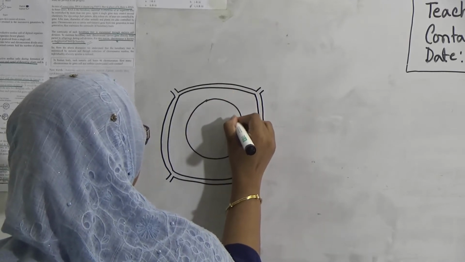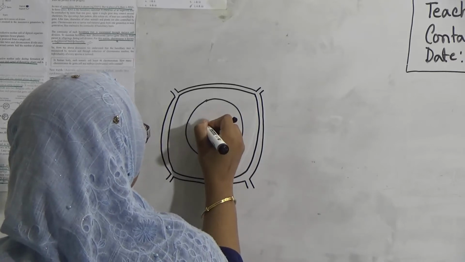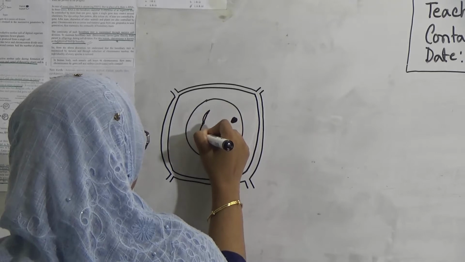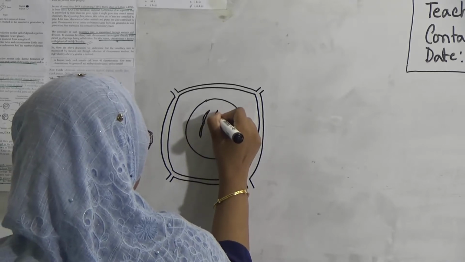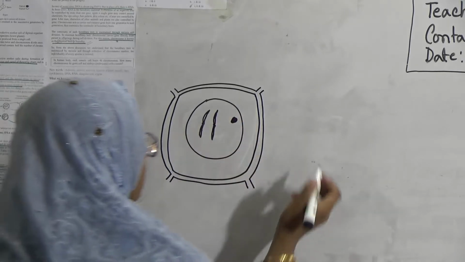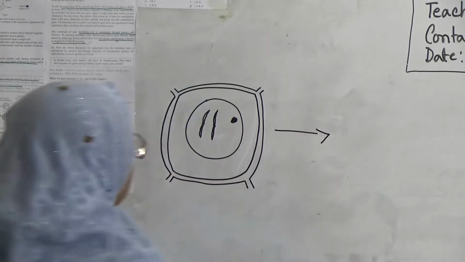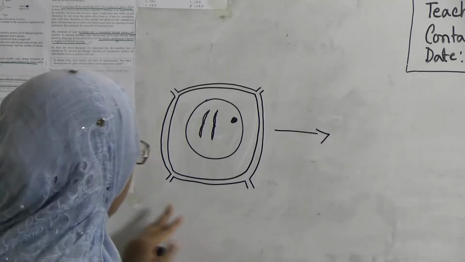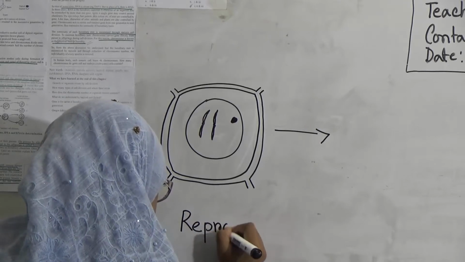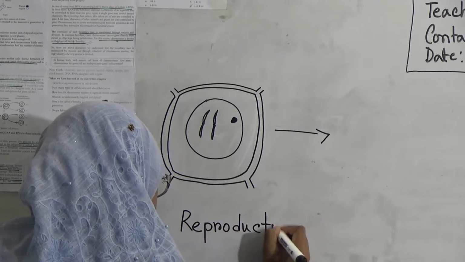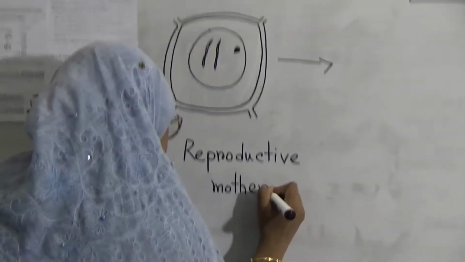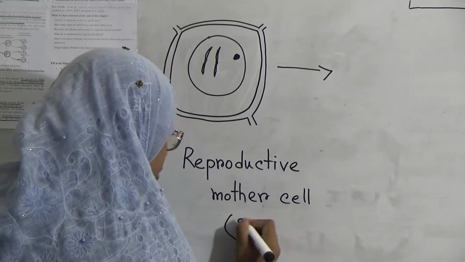Suppose there are 2 chromosomes here. It will follow prophase, prometaphase, metaphase, anaphase, telophase. And it is diploid, 2n.